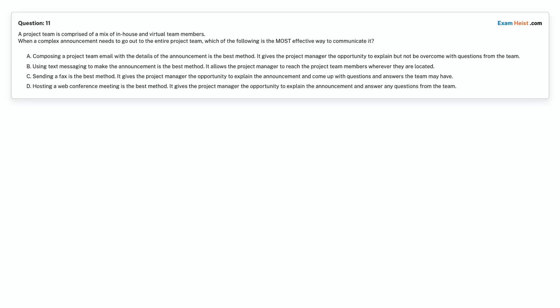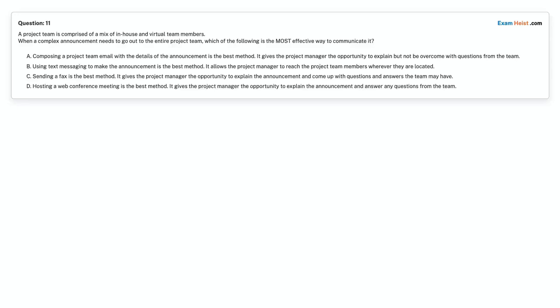When a complex announcement needs to go out to the entire project team, which of the following is the most effective way to communicate it? Option A. Composing a project team email with the details of the announcement is the best method. It gives the project manager the opportunity to explain but not be overcome with questions from the team.